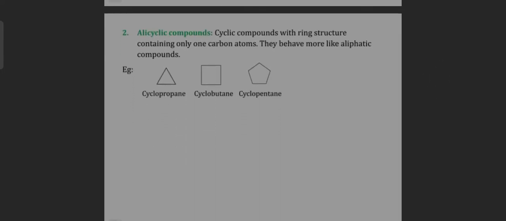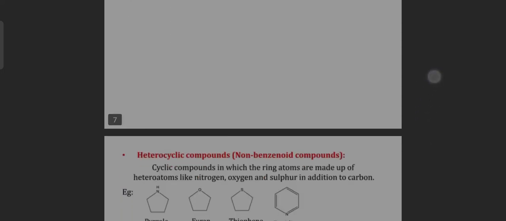Now, alicyclic compounds. Alicyclic compounds have a ring structure containing only carbon atoms. They behave like aliphatic compounds. For example, cyclopropane, cyclobutane and cyclopentane.